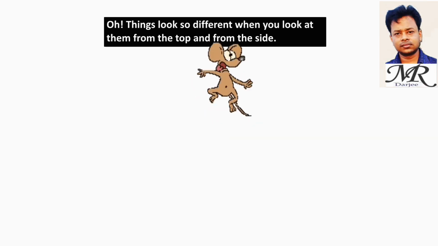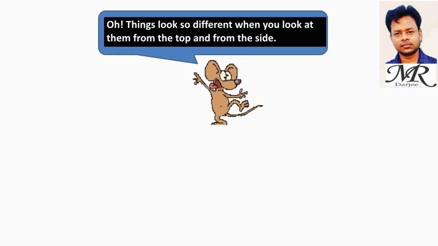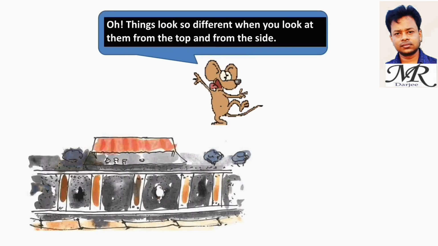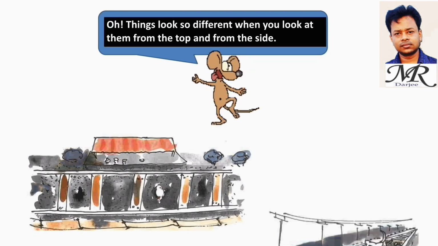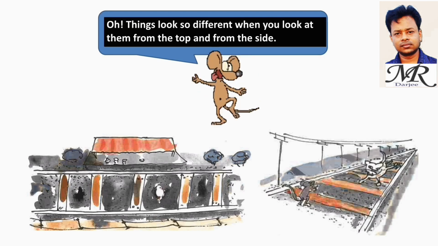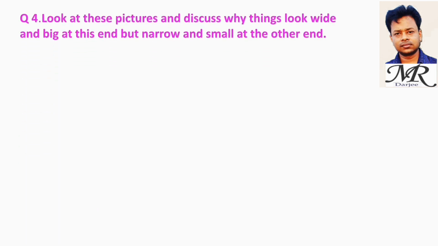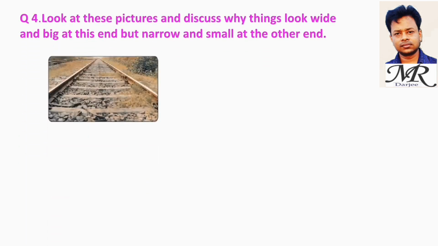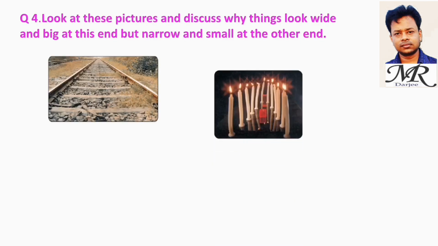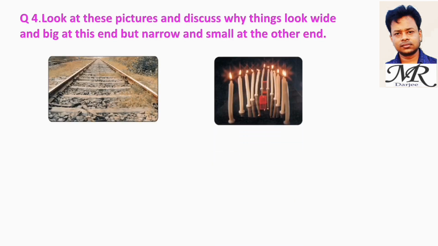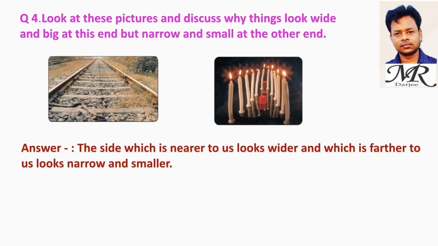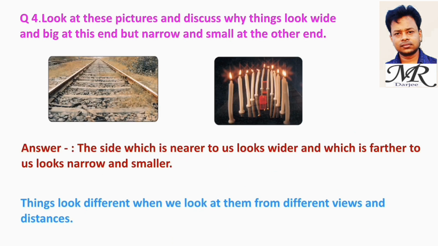Oh, things look so different when you look at them from the top and from the side. Look at these pictures and discuss why things look wide and big at this end but narrow and small at the other. The side which is nearer to us looks wider and which is farther to us looks narrow and smaller. Things look different when we look at them from different views and distances.